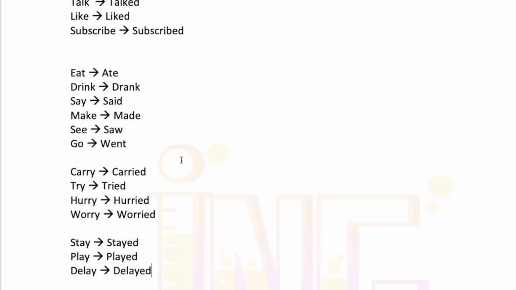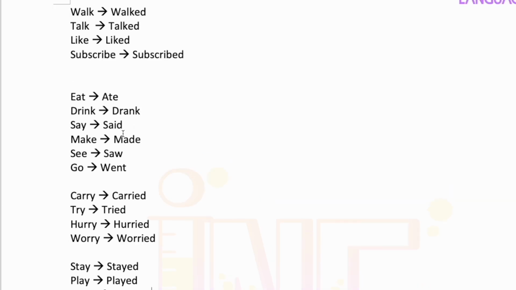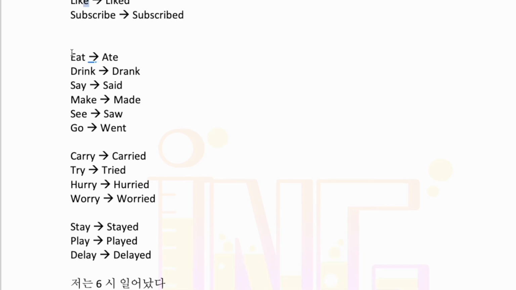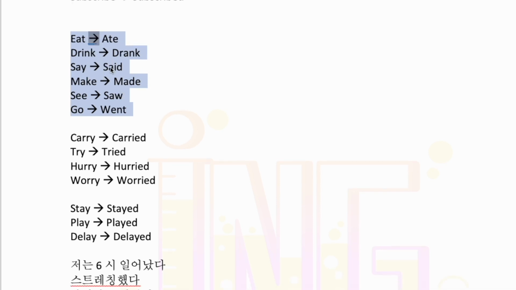The first category is just the regular: add an ed to the end of the word to make it into past tense. And of course, if there's already an E, we don't need to add another E. We just add a D. So liked and subscribed only has one E. And then we have our irregular verbs, which unfortunately, again, you're just going to have to memorize which verbs are irregular and then learn the past tense version. So that is probably the most difficult thing to do here.